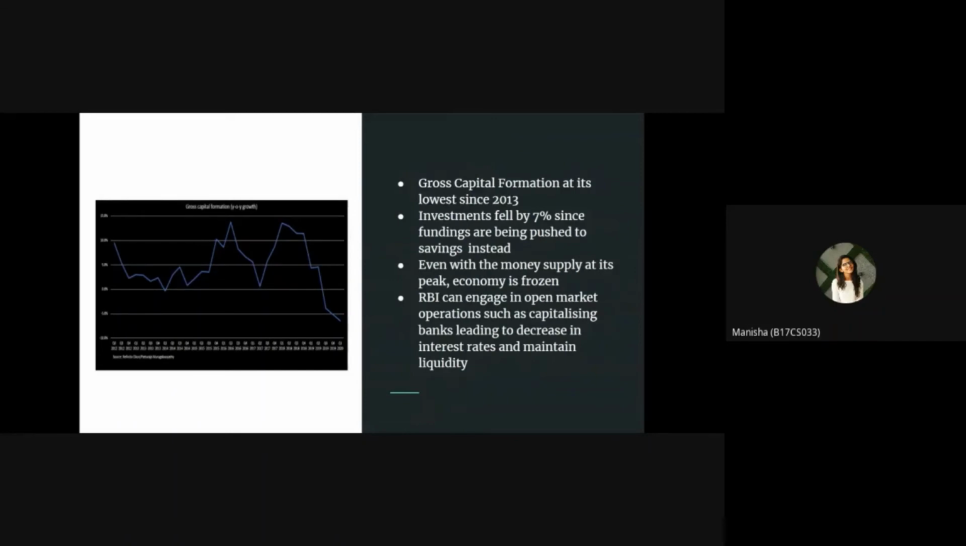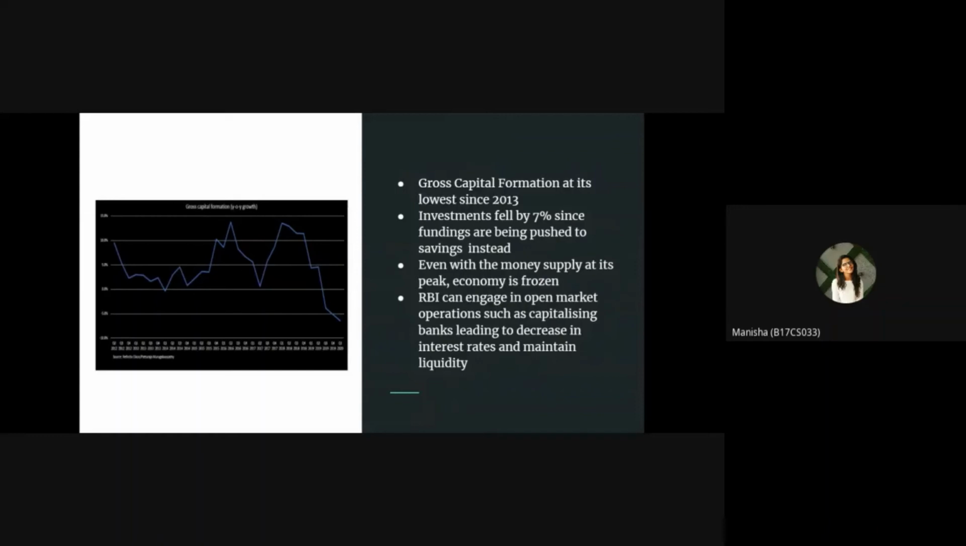However, when money supply has been highest since 2013, the gross capital formation has hit its lowest in 7 years and continues to decrease. Investment fell by 7% during the early year and is expected to decrease even more as private funding is being pushed to savings instead. We can clearly see that even with the money supply at its peak, the economy is frozen and no activity during lockdown led to no new investments.